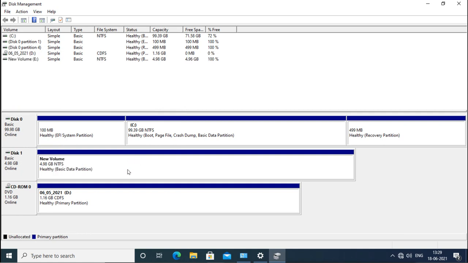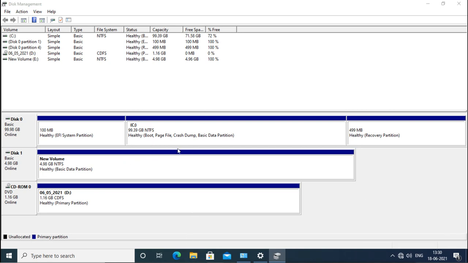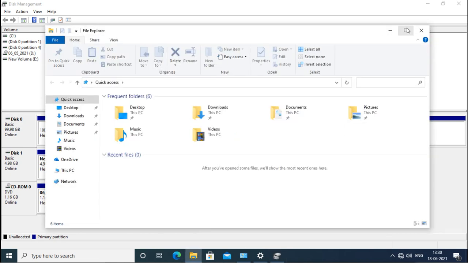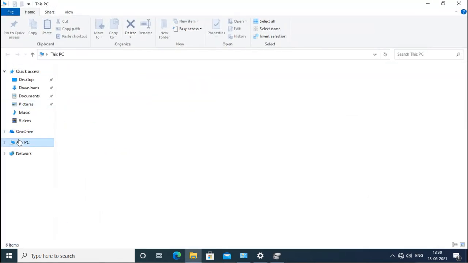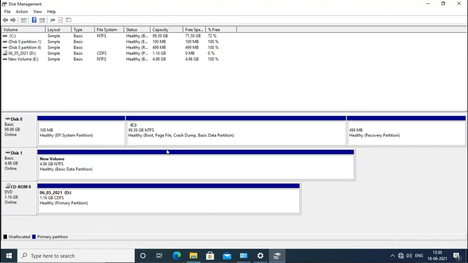Then we can use this to create new partitions, new volumes. Now we can use it as our own hard disk. We can install applications, we can use whatever we want. It will look like a partition or volume here, and that is why it is called block level storage, because the block is shared. From the server we shared a block of storage of 5 GB, and in the client we are using the block as a hard disk, and we can configure the partitions and volumes and use it for applications, data, and whatever.